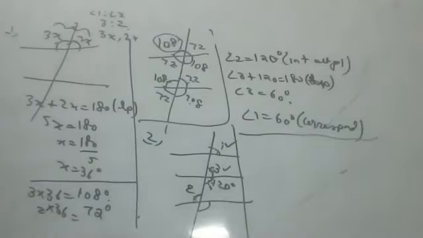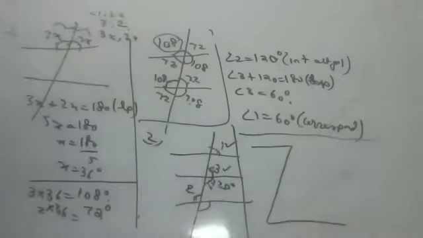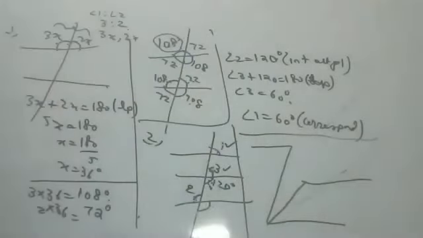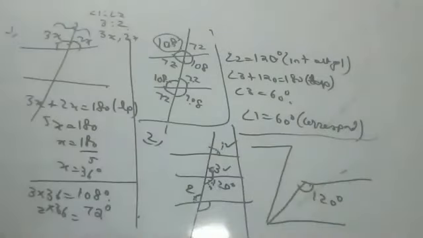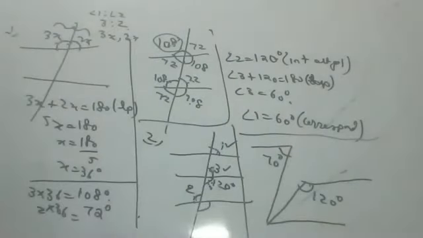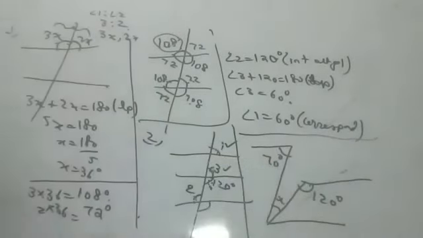Children, third sum. Okay, all of you please see. Children, this is 120 degrees. This is 70 degrees. What is being asked, children? See here. Find angle ACE. This angle is being asked.